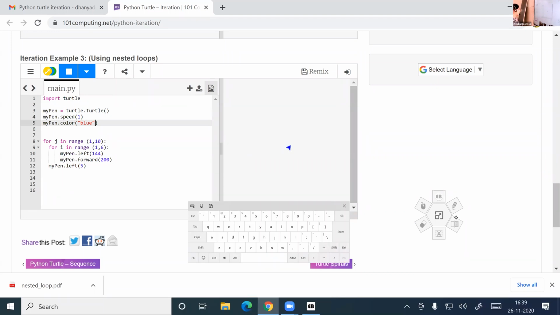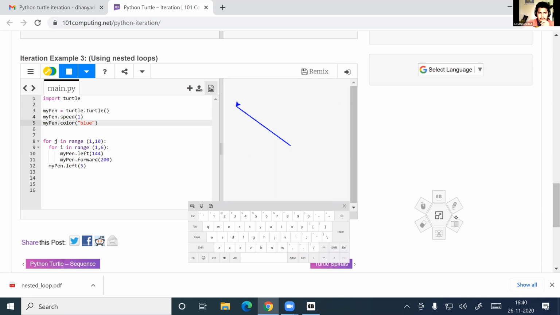See, rotating. The inner loop is working. 144. Okay, this is the 144 rotation. Now the inner loop, forward 200 pixels. That is, the inner loop is working. Speed is 1, so one line is drawn. Now i's value became 2. Again 144 rotation. So that means the inner loop should complete.